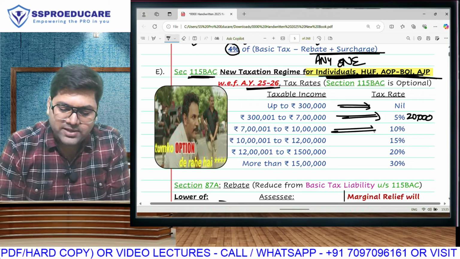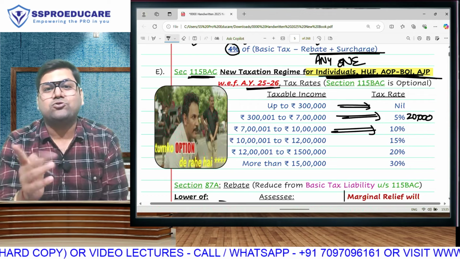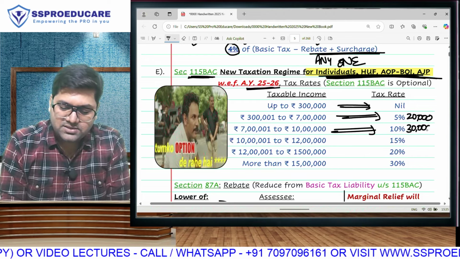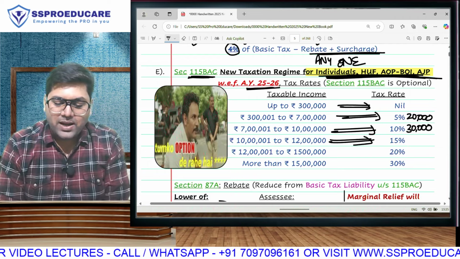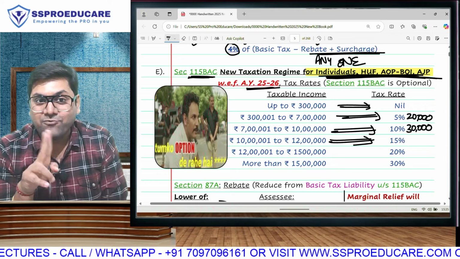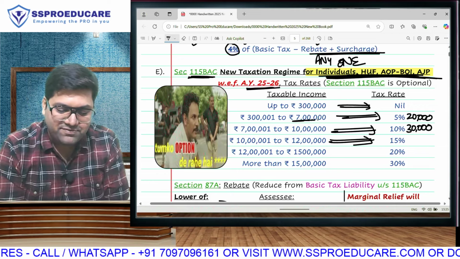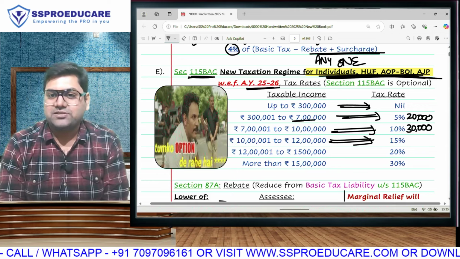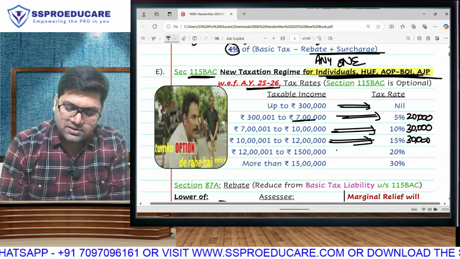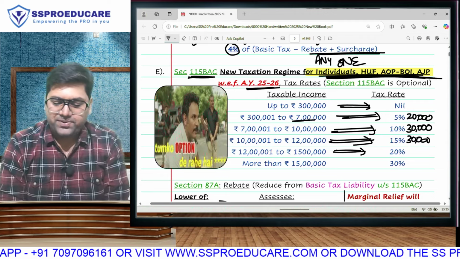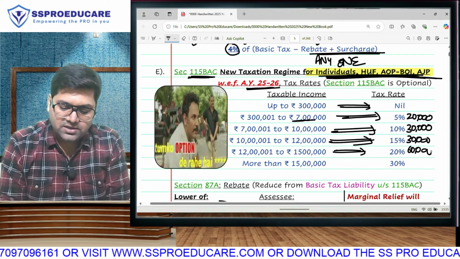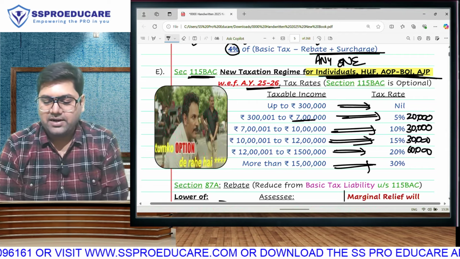Then 7 lakh to 10 lakh. So this remains 3 lakh. Last year it was 6 to 9. Now it is 7 to 10. It will be 10%. So the tax that you will get here is 30,000. 10 lakh to 12 lakh. Now this bracket reduces. Last time it was 3 lakh rupees falling in 15%. Now we are left with only 2 because 1 lakh extra we have already put here. So only 2 lakh rupees will be taxable at 15%, giving you 30,000 rupees. This still remains same. We have 3 lakh rupees taxable at 20%. So we'll give you 60,000 rupees here, and anything after 15 lakh will be taxable at 30%.